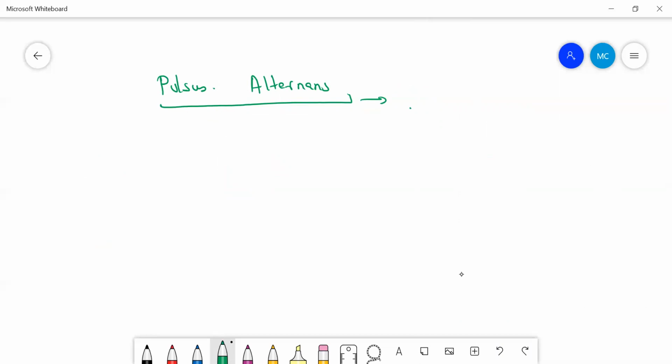Pulsus alternans means there is a normal pulse alternating with a small volume pulse. That is, the large volume pulse is alternating with the small volume pulse. First a normal pulse, then a small volume pulse, and again a normal pulse, and again a small volume pulse. So large volume and small volume beats are alternating.